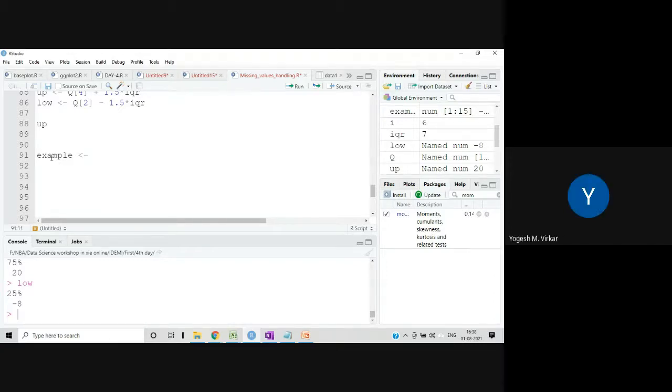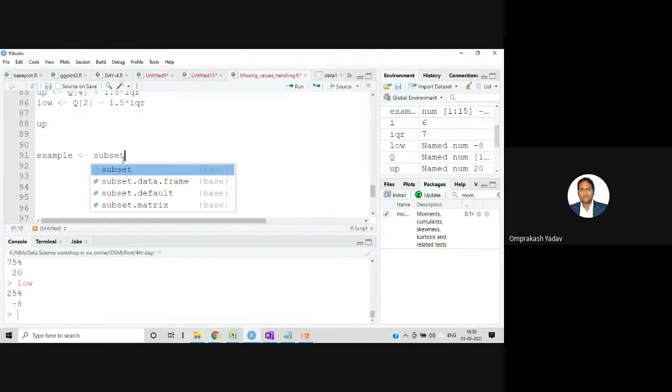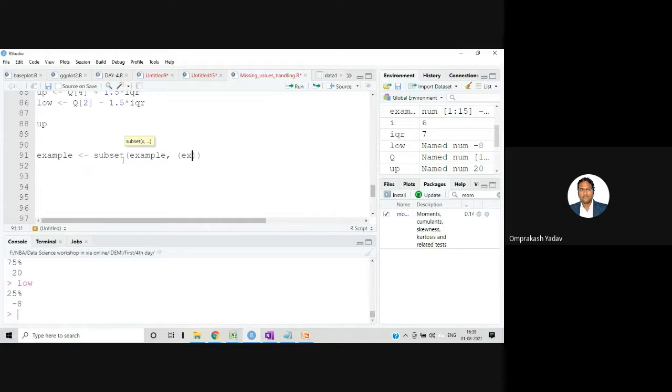So in the example, I am going to use subset. I'm taking our data, that is the example, and in the bracket my example data should be less than up boundary, and I'm using the and operator, and then example should be greater than low.